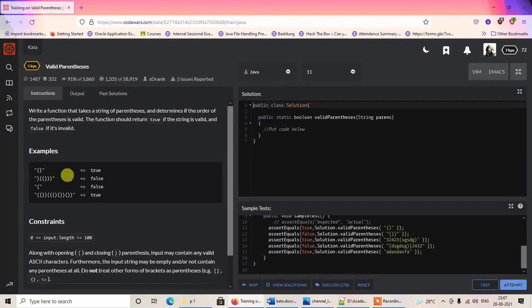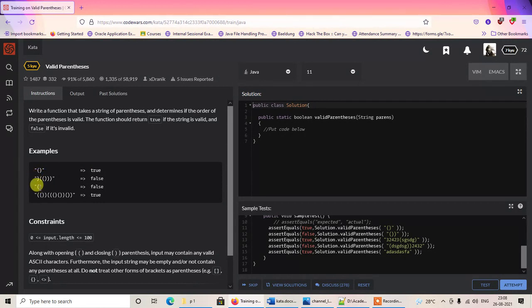So that is invalid, because it says the order of the parentheses should be valid. If we take the order of parentheses into consideration, then the opening first bracket should come first, and then it should be followed by the closing first bracket. But here the closing first bracket has appeared first, even though there was no opening first bracket.